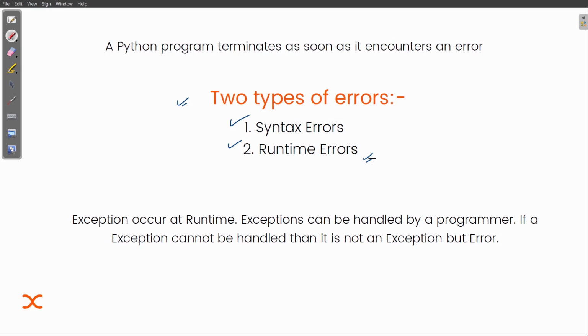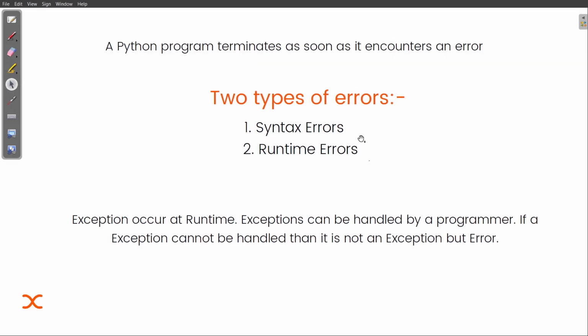It is actually the exceptions that we are going to handle, so it's also called exception handling. Exceptions occur at runtime. All the errors that occur during runtime are known as exceptions, and we can actually handle them. Exceptions can be handled by a programmer. If an exception cannot be handled, then it is not an exception but an error. I hope it is clear now.